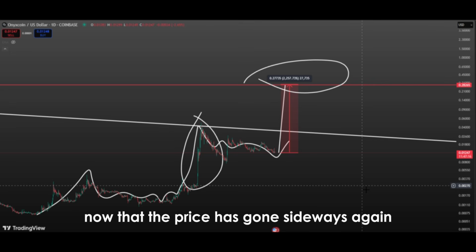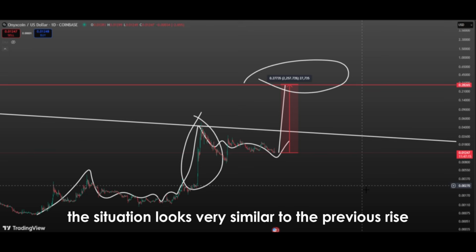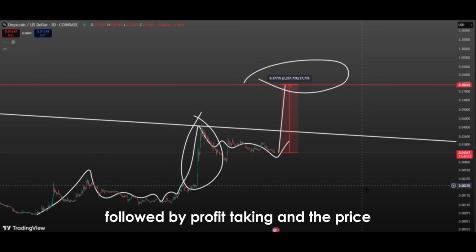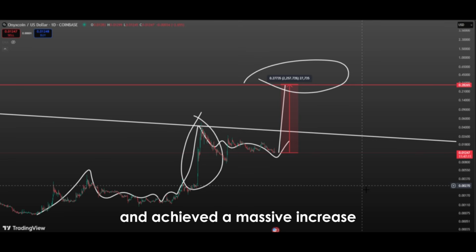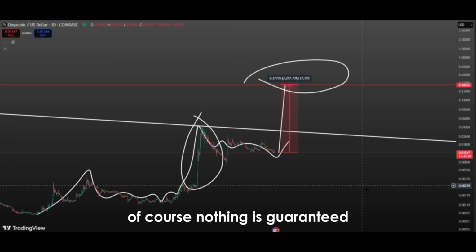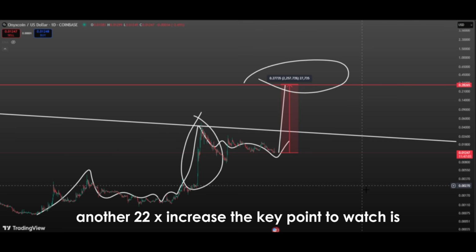Now that the price has gone sideways again, the situation looks very similar to the previous rise. In the first rise, investors bought enthusiastically, followed by profit-taking, and the price entered a sideways phase. Then, the market gathered strength again and achieved a massive increase. The recurrence of a similar scenario strengthens the idea that history could repeat itself. Of course, nothing is guaranteed, but these repeating patterns are very important for investors, as market psychological cycles often form around recurring structures. If this pattern works again, meaning a strong breakout occurs after the sideways period, the price could potentially achieve another 22x increase.